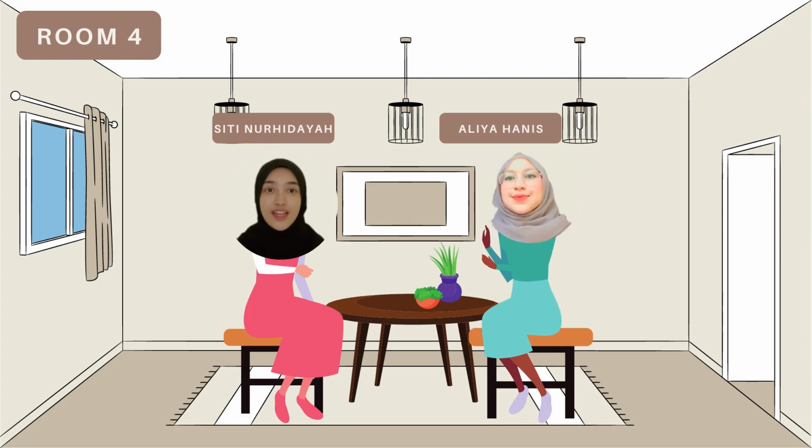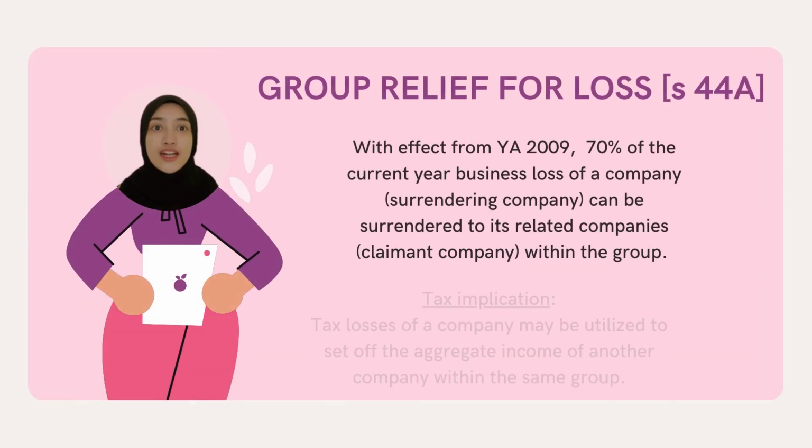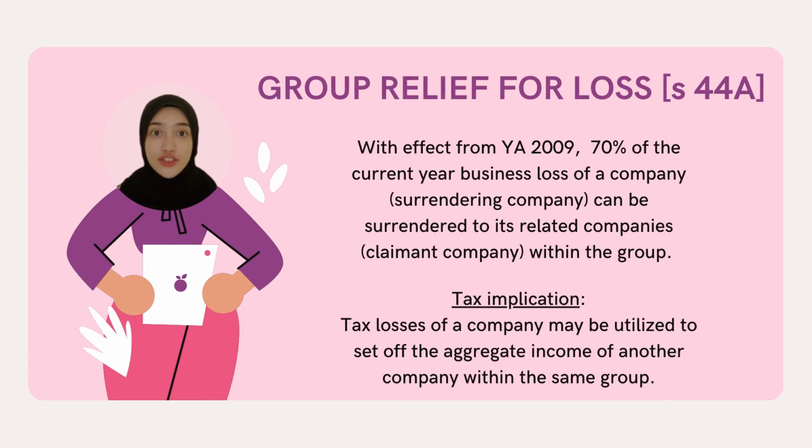Sure can, Miss Alia. Let me further explain to you about the group relief for loss. Group relief for loss falls under Section 44A of the Income Tax Act 1967, with effect from year of assessment 2009. Up to 70% of current year business loss of the surrendering company can be surrendered to the claimant company within the same group. For example, company A suffers a loss of 800,000 ringgit, it can surrender up to 560,000 ringgit to company B, which is the claimant company.